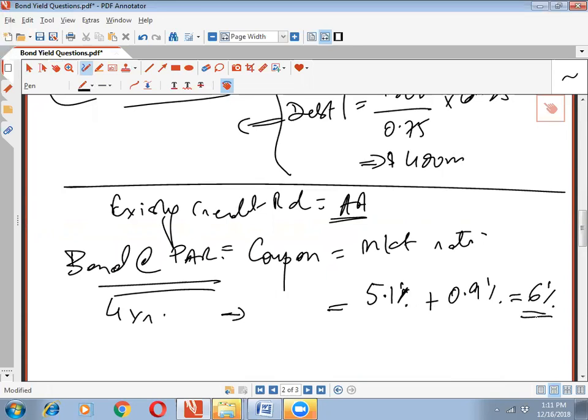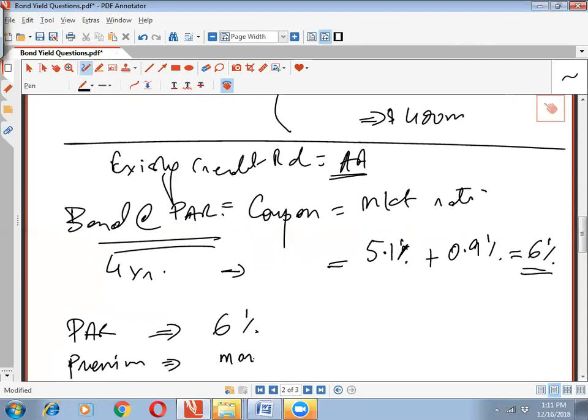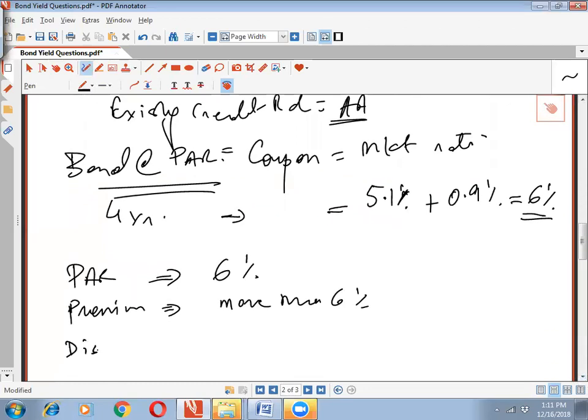So when the examiner asks what the coupon rate should be for the new bond, we need to give a detailed answer like this: if you issue the bond at par value, then the coupon rate should be 6%. If you issue the bond at a premium, then it should be more than 6%. And if you issue the bond at a discount, then it should be less than 6%. Because ultimately we need to ensure that we end up giving a total overall return of 6% to the investors.